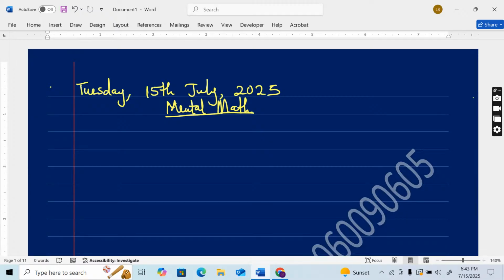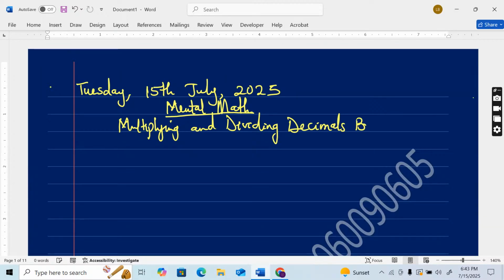All right. So let us multiply. Multiplying and dividing decimals by powers of 10. Yes, we have learned powers of 10 before now. In fact, many times we have gone through powers of 10, but not too much. We are still going to learn what powers of 10 are.